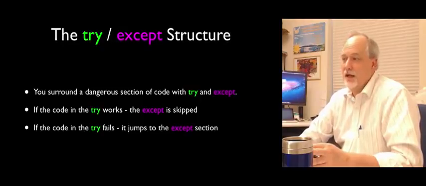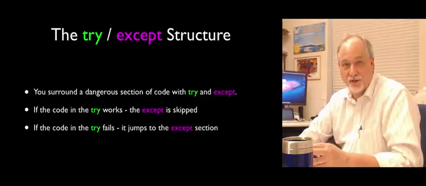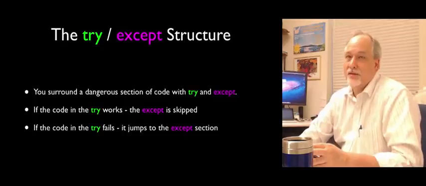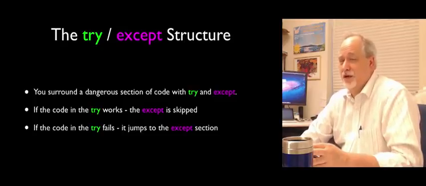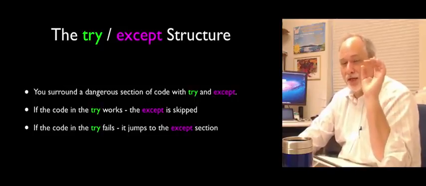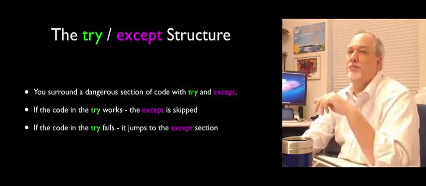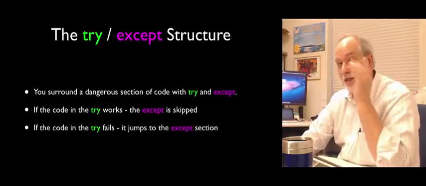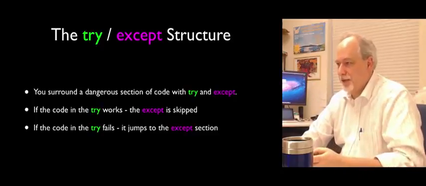Like if you read a number from a user and you try to convert it to a floating point number, as you may have already done in some of your homework, it can blow up. You know it's going to blow up, but you don't exactly want to kill your program. So the concept of try and except is, hey, this is a dangerous thing. I know it might blow up. I know exactly what it might blow up, but I don't want to die, and I don't want to stop my program when it blows up. I want to continue, and that's the purpose of the except block.